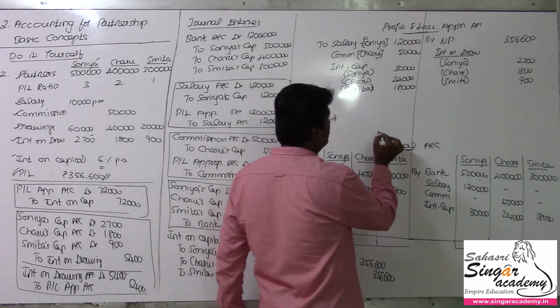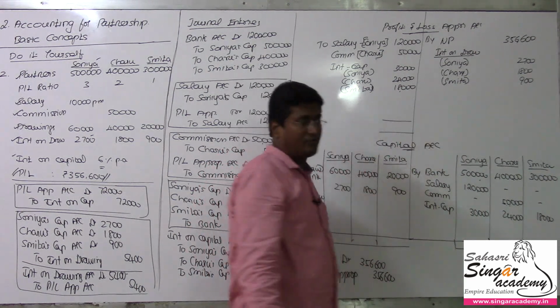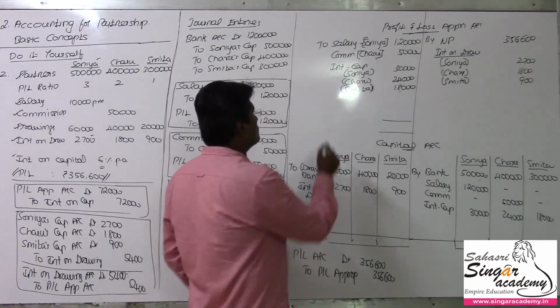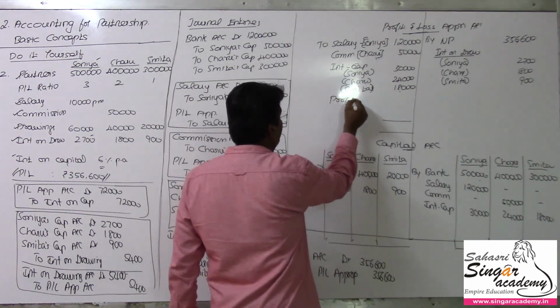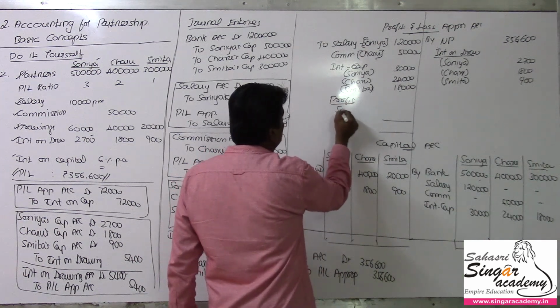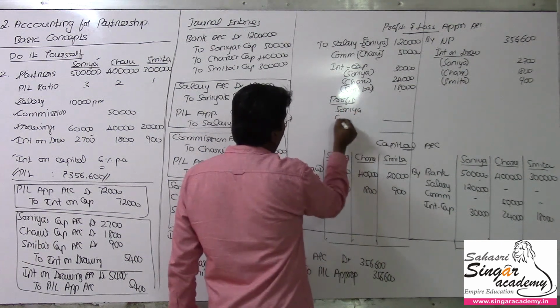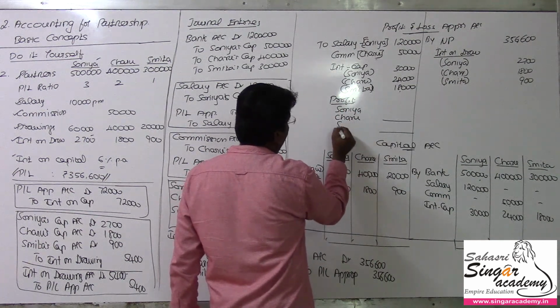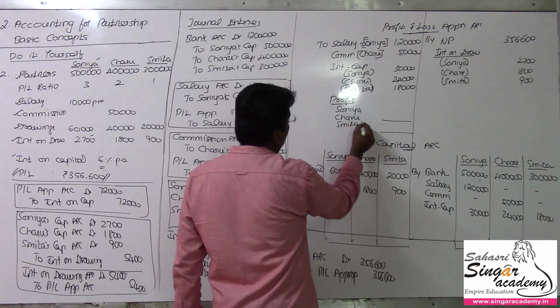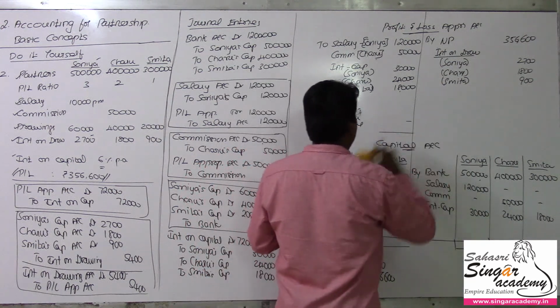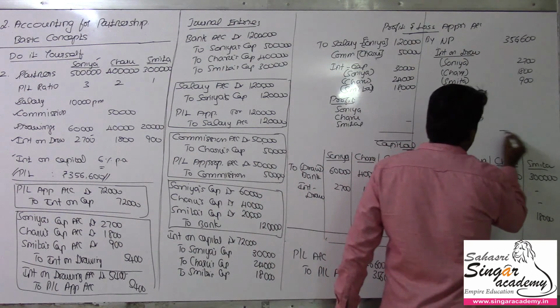If I tally this, whatever balance I get is the net profit, the final profit meant for the partners. So it is going to be distributed to the partners Sonia, Charu, and finally Smita. We have to share this among these three partners.